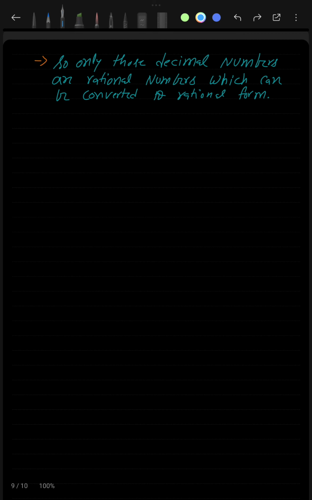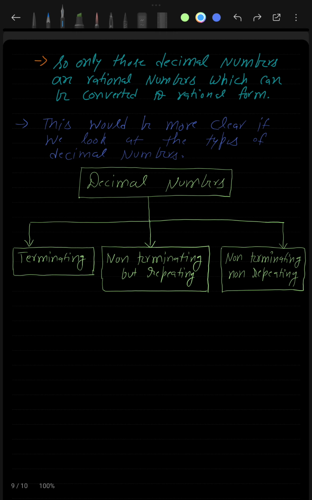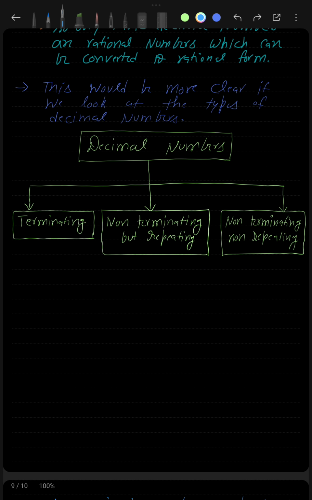Now this would be more clear if we look at the type of the decimal number. Yes, decimal numbers also have types. So let's look at the types of decimal numbers. Decimal numbers are categorized in three types. The first one is terminating, the second one is non-terminating but repeating, and the third one is non-terminating non-repeating.